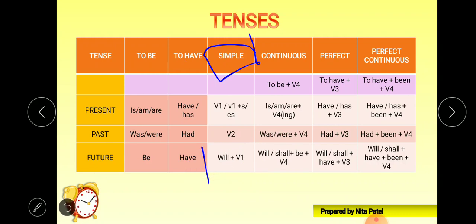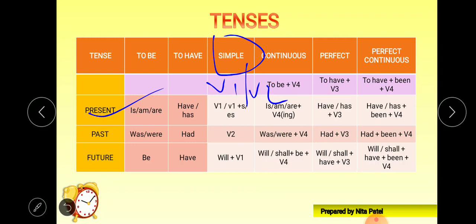So only the V1 and V2 forms we require to frame a simple sentence. In present we require V1, in simple past we require V2, in future we require V1, but along with its keyword, that is will or shall.